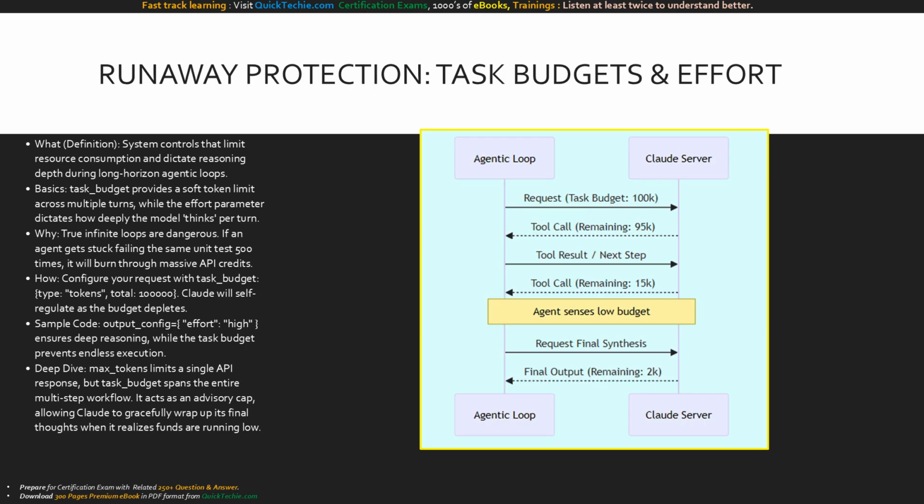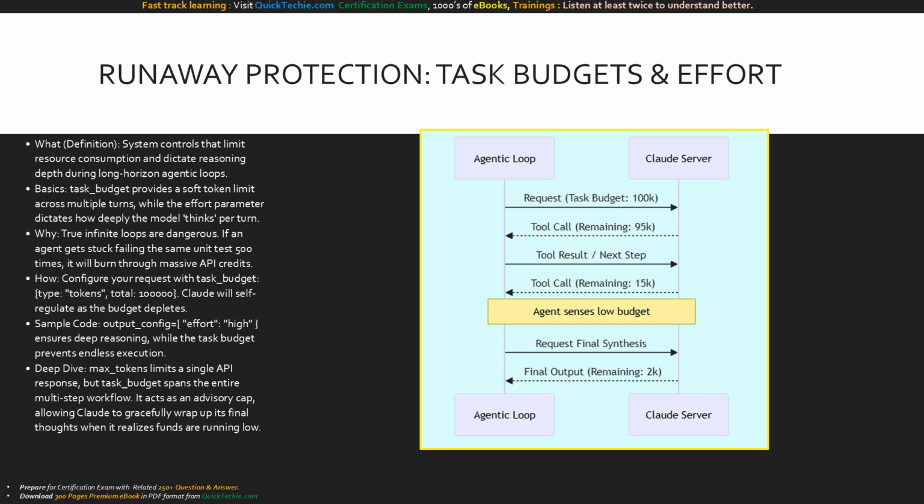With great automation comes great risk. Slide 5 covers runaway protection, task budgets, and effort parameters. What are these? They are strict system controls that limit your resource consumption and control reasoning depth during long tasks. The basics involve setting a task budget, a token limit across multiple turns, and an effort parameter.